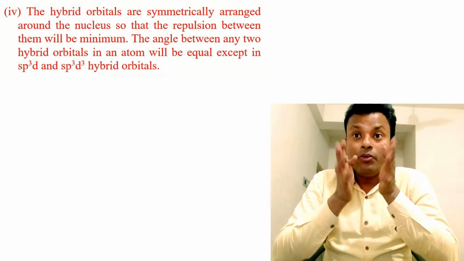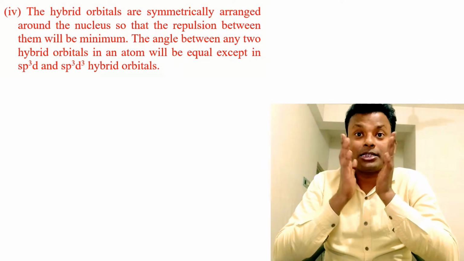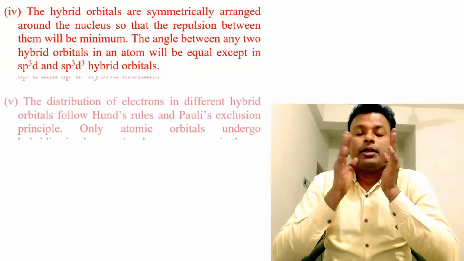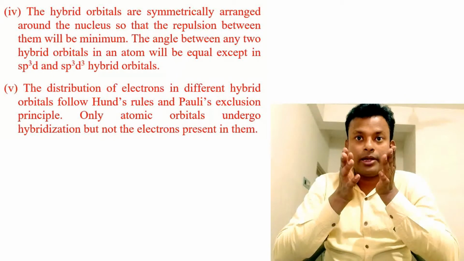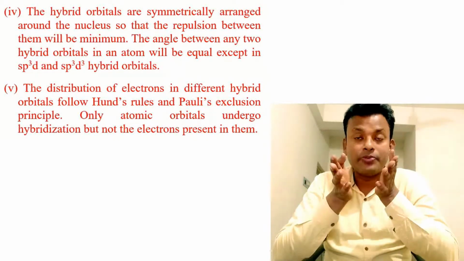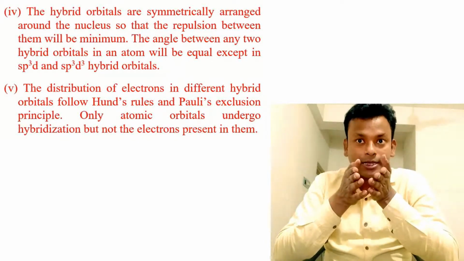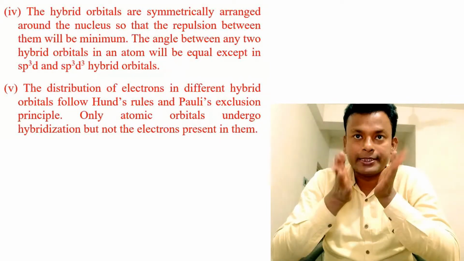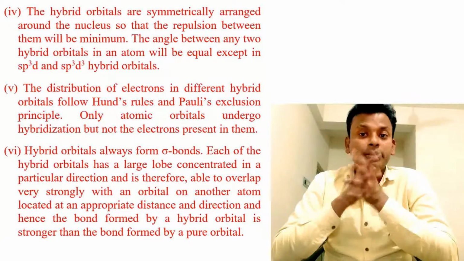atom will be equal except in sp3d and sp3d3 hybrid orbitals. Point 5. The distribution of electrons in different hybrid orbitals follows Hund's rule and Pauli exclusion principle. Only atomic orbitals undergo hybridization, but not the electrons present in them. Point 6. Hybrid orbitals always form sigma bonds.